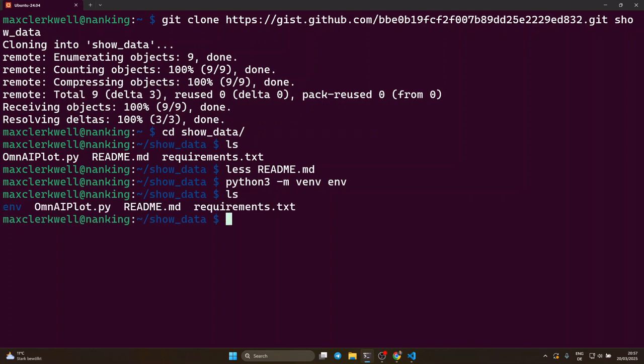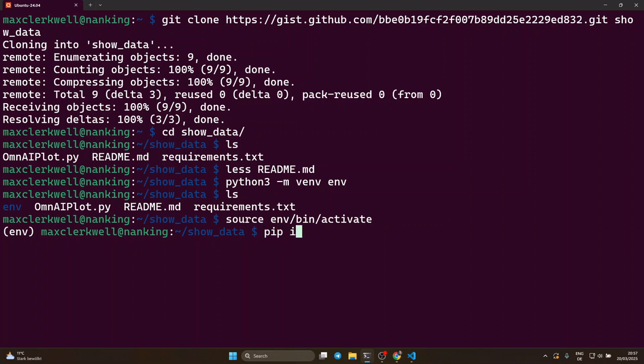When we've run this, you can see that there is a new directory here called env, and we want to source the activate file. Now you can also see that it says env in front of our command prompt, indicating that we're now in our virtual environment.